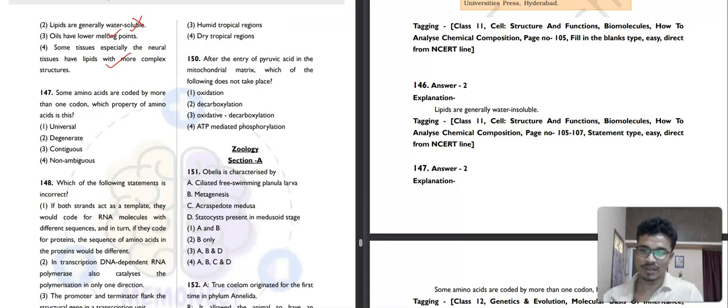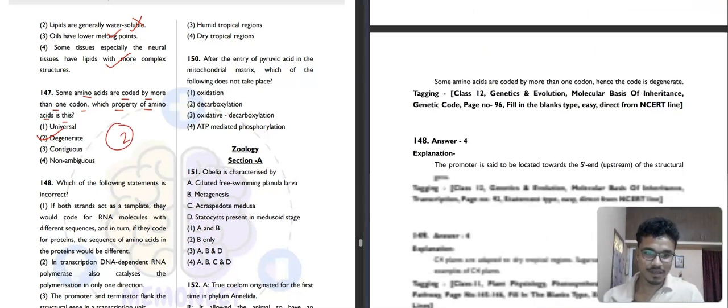Then question number 147. Some amino acids are coded by more than one codon. Which property of amino acids is this? Universal, degenerate, contiguous, or non-ambiguous? So that is basically degenerate. Second option. Then question number 148.